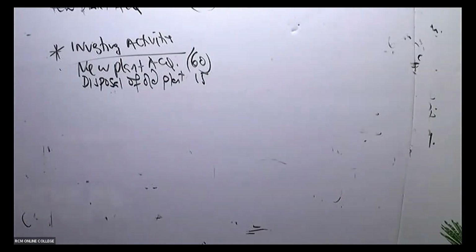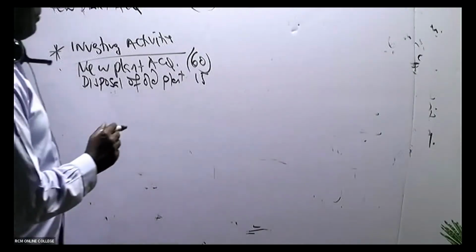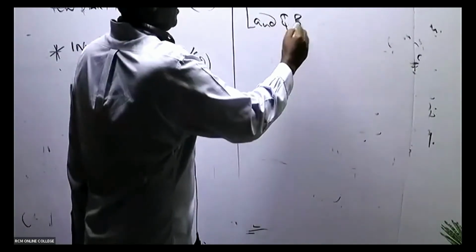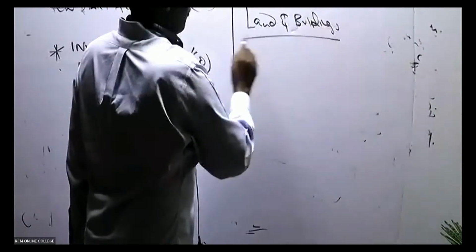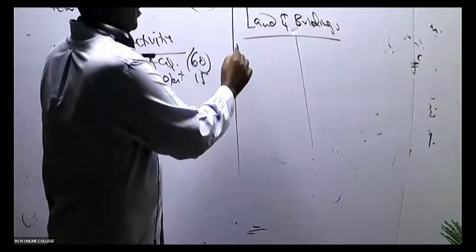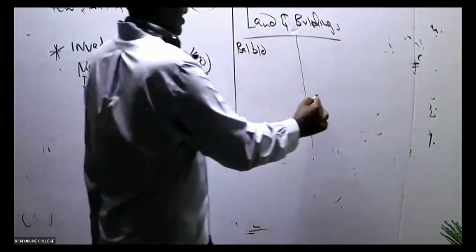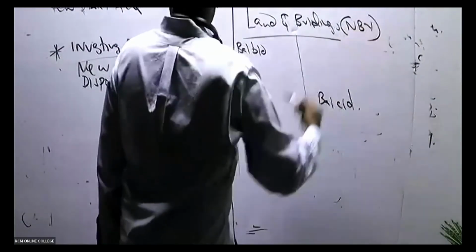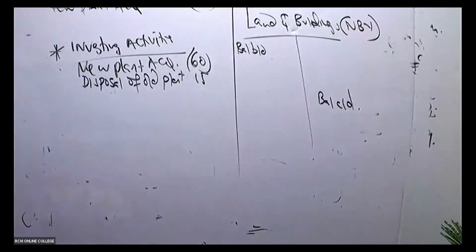Now from there, ladies and gentlemen, please, I will not stop there. Remember, they are talking about plant. How about in this case here, land and buildings? I will need an account where I will be able to see what happened with land and buildings. Very easy. So mention there land and buildings. I'm so sure you guys love T accounts. So we have here balance brought down. We have here balance carried down. And remember, we always work with net book values.